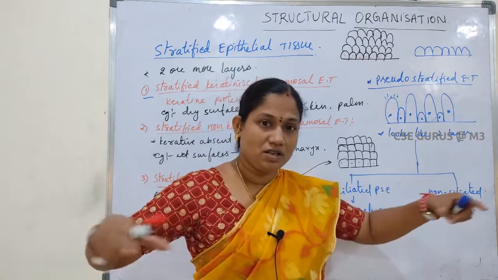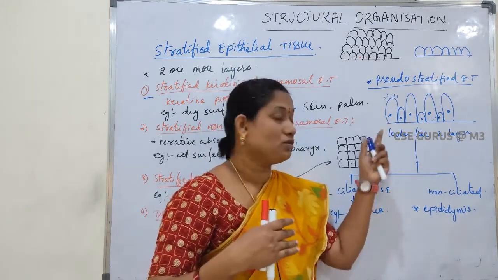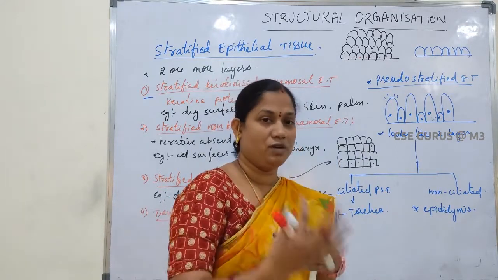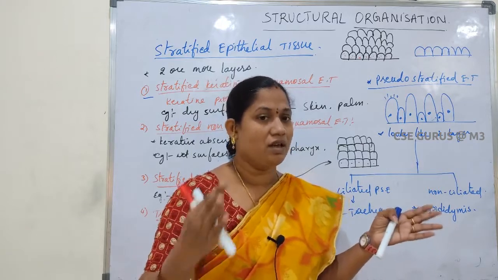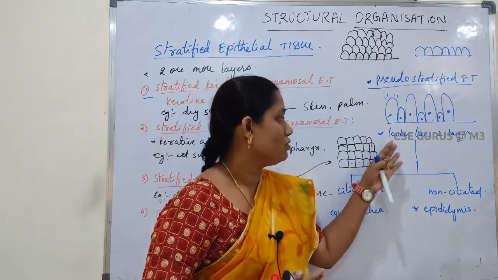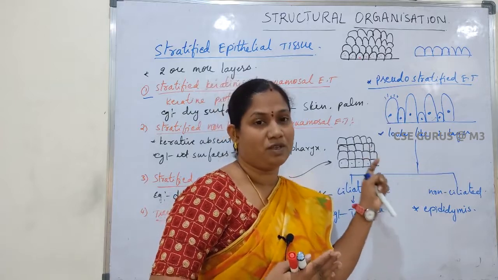But they are present in a single line. So it looks like two layers or a double layer, but actually it is only one single layer. They give the appearance of two layers. That's why it is pseudostratified epithelial tissue.